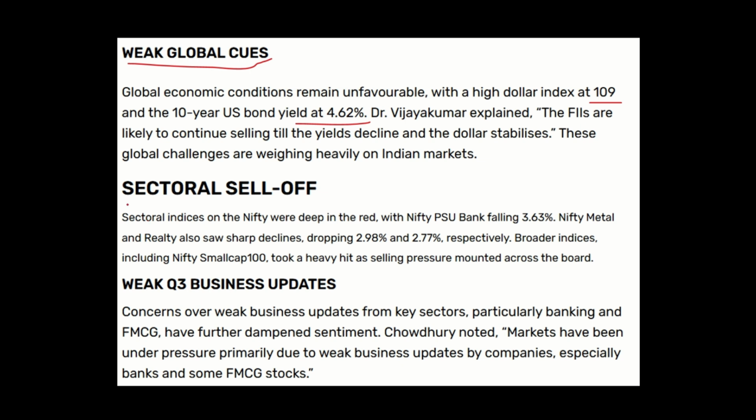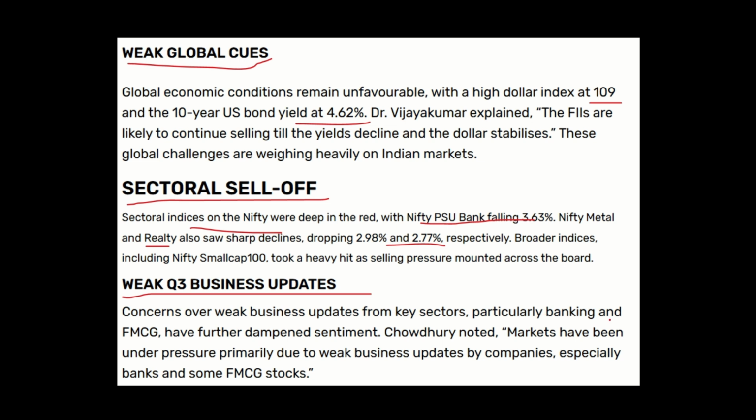There was a sectoral sell-off. All the sectoral indices were in red. Nifty PSU fell by 3.63%. Metal and Realty also saw a sharp decline, dropping 2.98 and 2.77%. So sell-off is broad-based. There is one more reason of weak Q3 business updates.